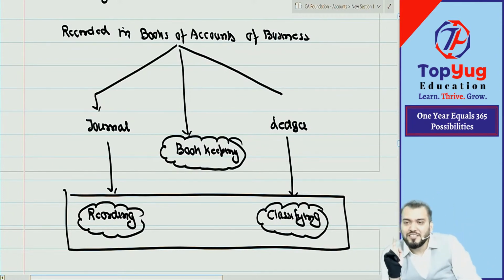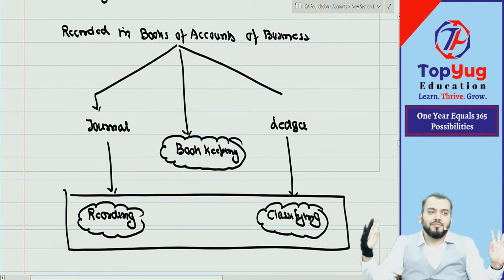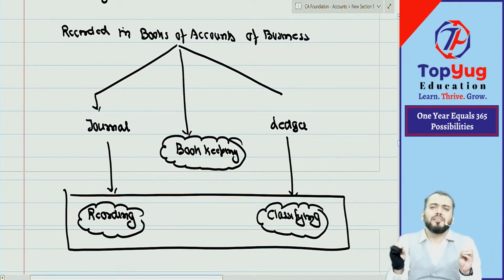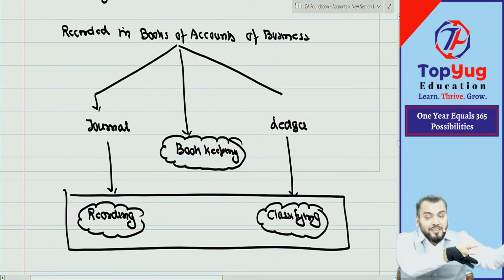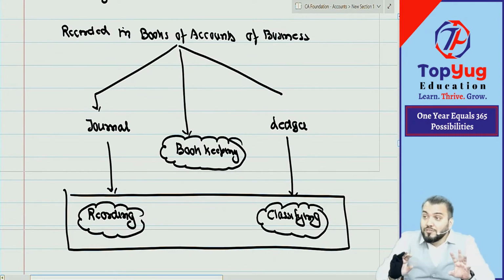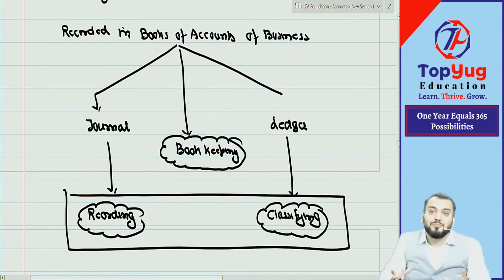Understood? So for the next class, today this much only. I have not done anything today. I was just giving an introduction of accounting, to explain what you have not done in your 11th and 12th, and to convey what the learning process will be.